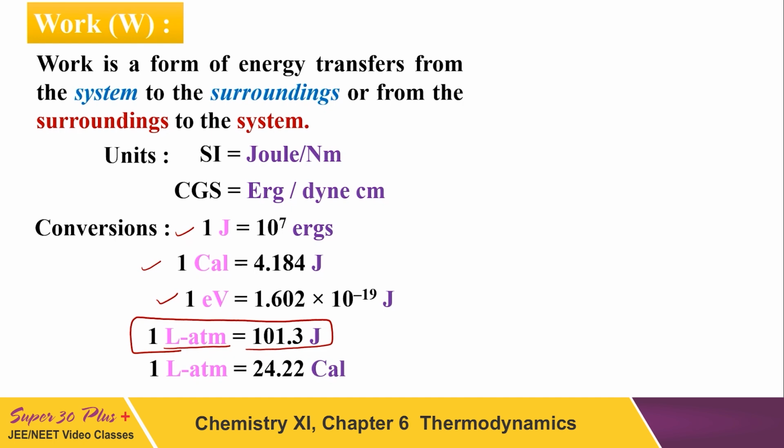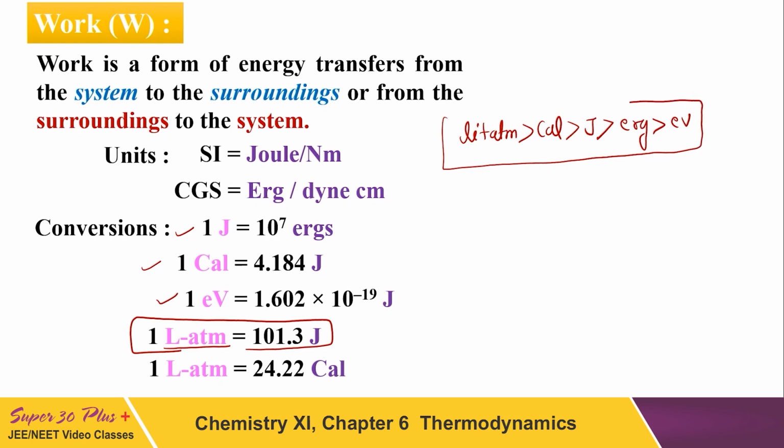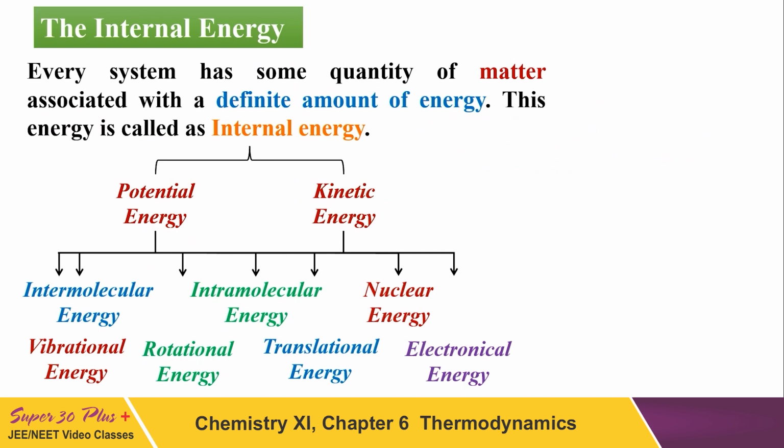And what is the order? Liter-atm being the largest, then calorie, joule, erg, and then electron volt. This is the order of units of energies, work. Now we shall discuss another term, the internal energy.